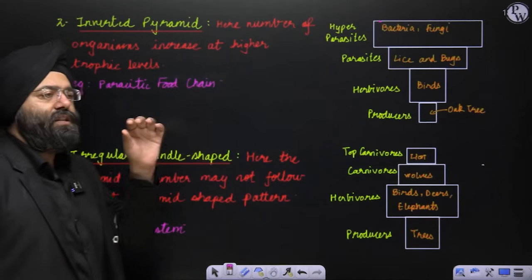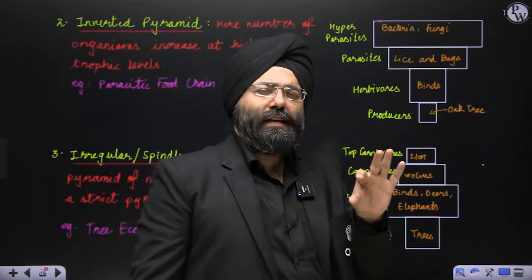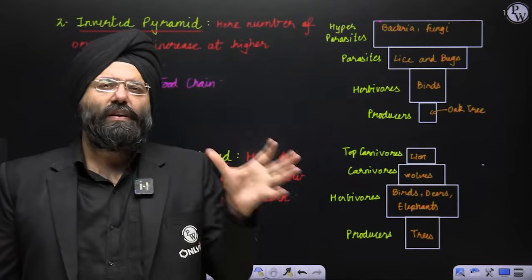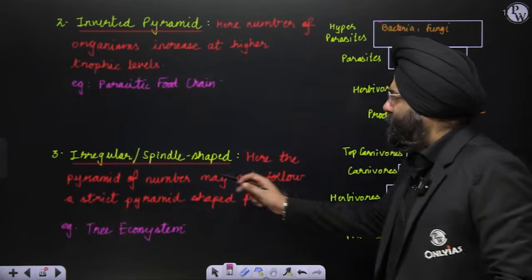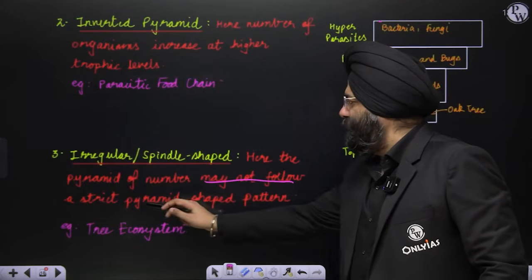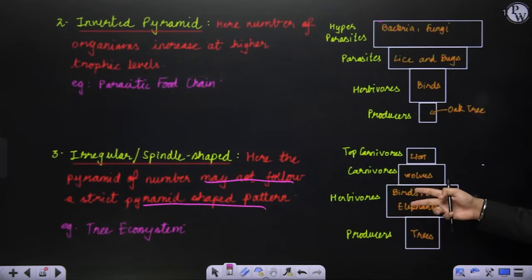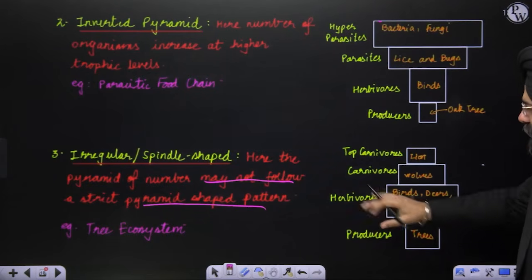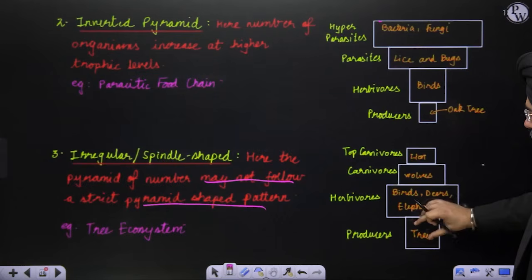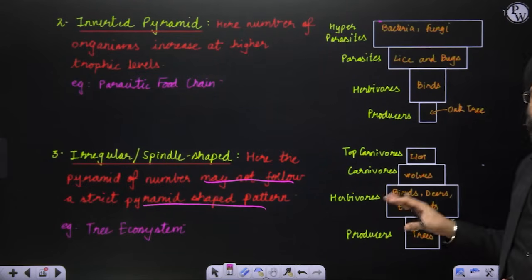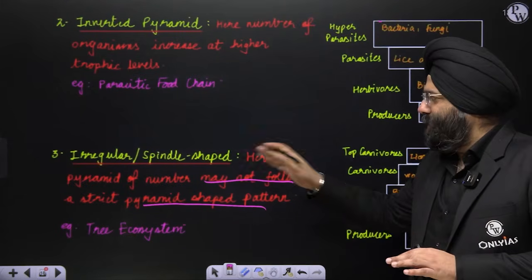Third is irregular or spindle shaped. Now irregular or spindle shaped means that it does not follow any rule with respect to whether it is completely reverse or upright. It can be of any shape. Now see here. Here the pyramid of number may not follow a strict pyramidal shape. Example, tree ecosystem. Let us see. Producers are the trees. Above that you have the birds. You have certain animals like deers and all. Over there you have wolves and then lion. Now over here you realize the trees are lesser in number, birds and all are more in number, then you have wolves and then you have lions. So that means this is not a pyramid shape also. It is again like a spindle shaped or an irregular shape.